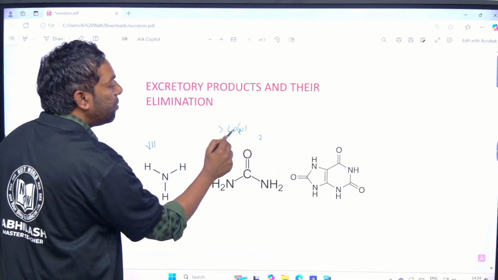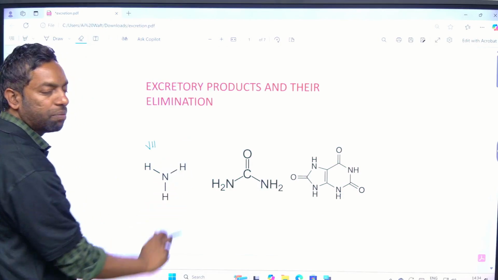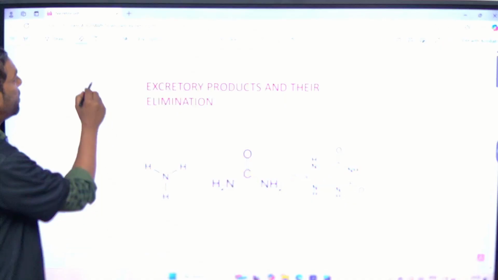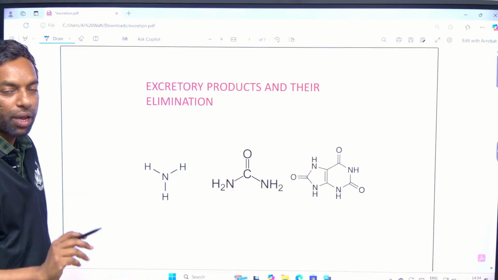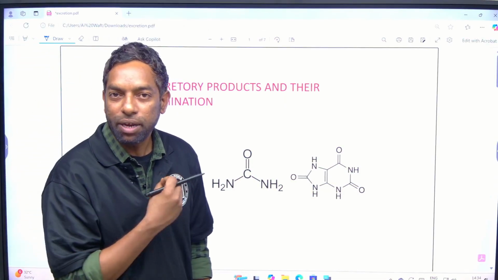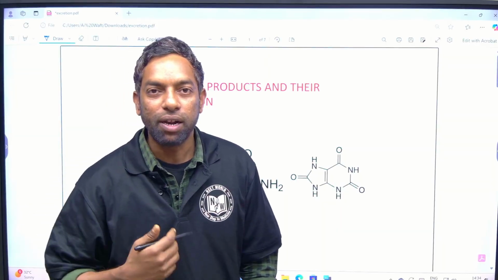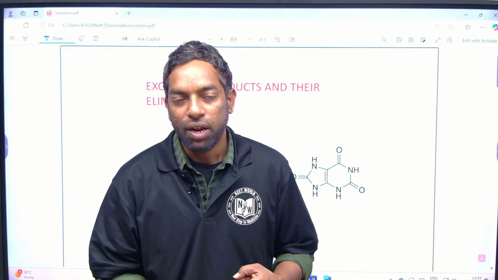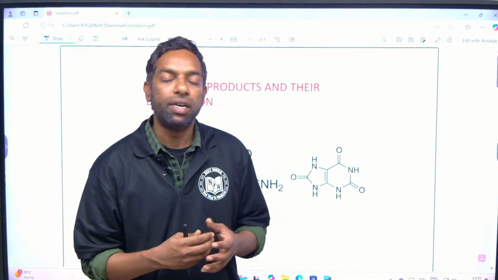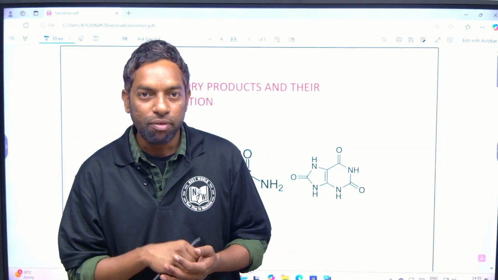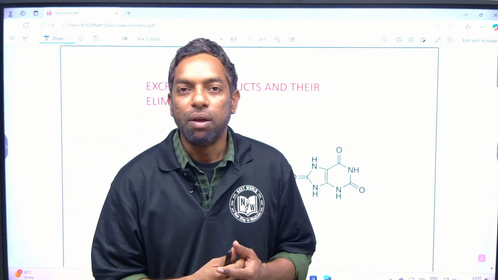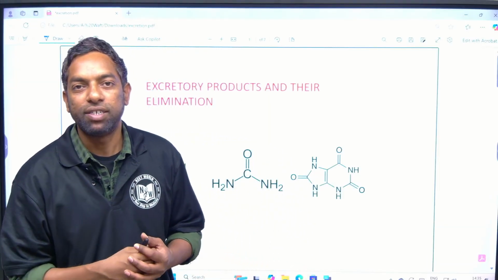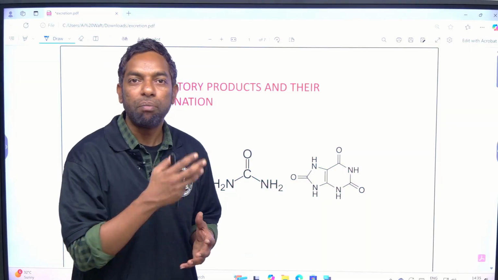These are the metabolic waste, waste produced from metabolism. What is metabolism? Metabolism is the chemical reaction, the chemical action which is either anabolism or catabolism. In animals, proteins are made up of amino acids. Amino acids are the building blocks for making protein.